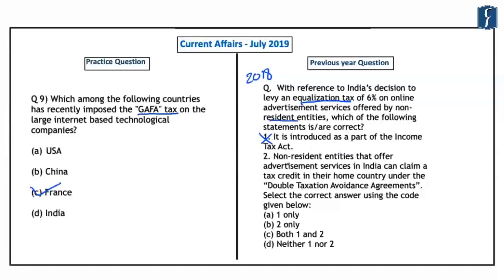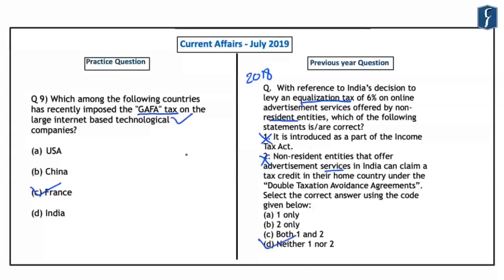Second is that the non-resident entities that offer advertisement services in India can claim tax credit in their home country under the double taxation avoidance agreement, which is also incorrect because there is no such provision of claiming tax credit under the double taxation avoidance agreements regarding this equalization tax. And hence the correct answer here was D, that is neither one nor two.